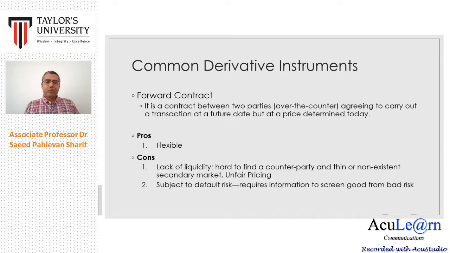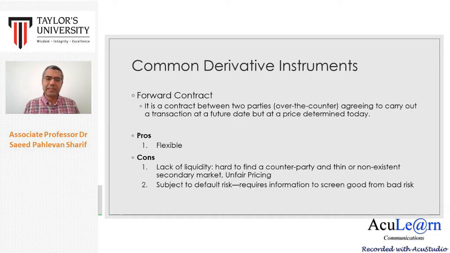So forward contracts are very flexible. Why am I saying flexible? Because it's just between two parties. They sit together and they prepare all terms based on their preferences, right? So they can customize it as much as they want. But there are some disadvantages.